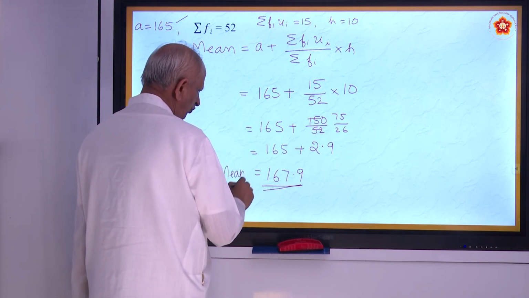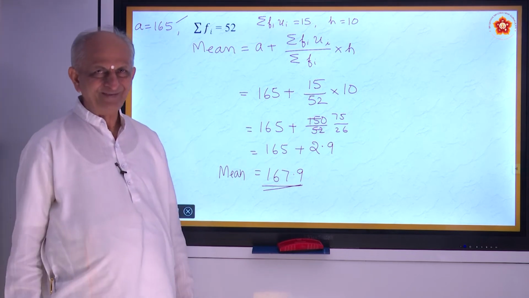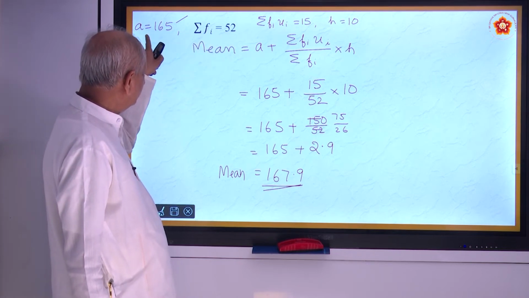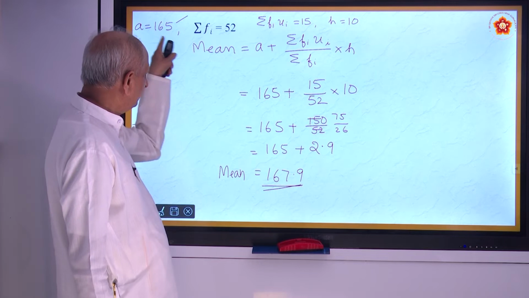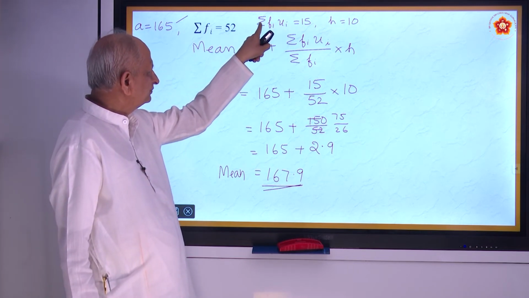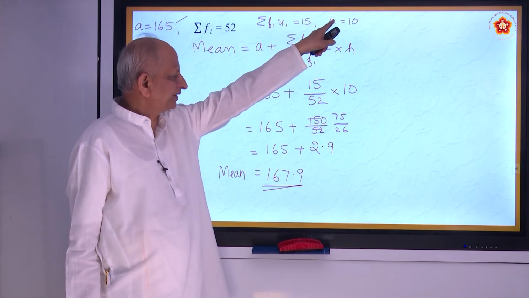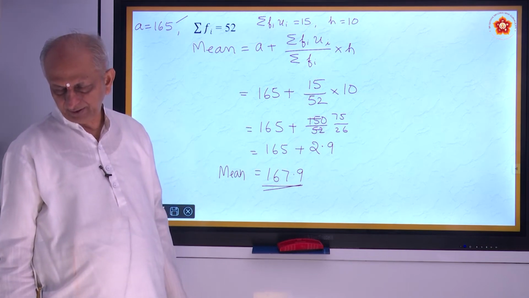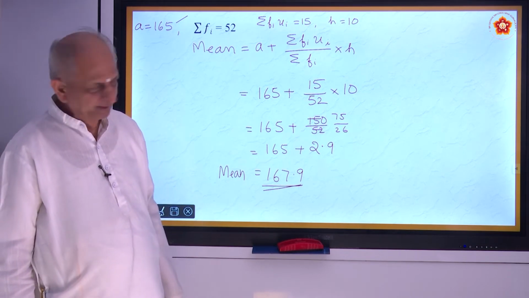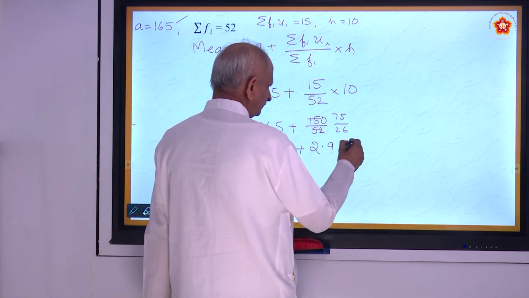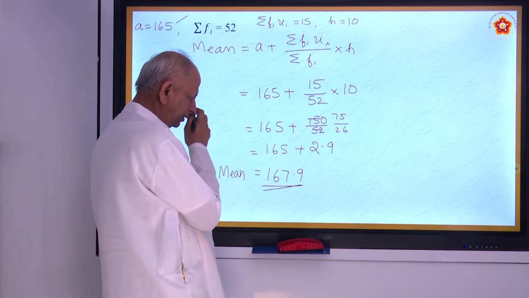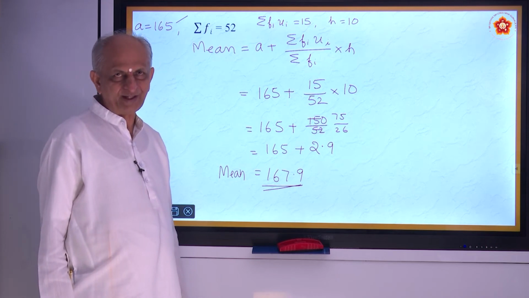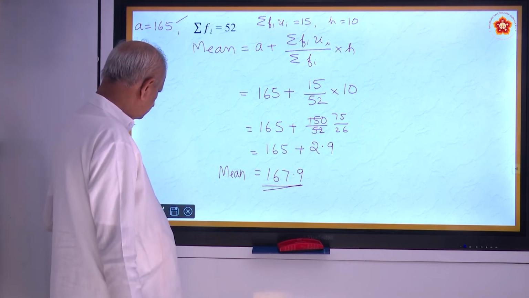So it is a 4 marks question. Can do, no? Yes. You will be given sigma Fi. You are assuming the assumed mean, finding Ui, sigma Fi into Ui, h is given. Substitute, you get approximately 167.9. 167.88 exactly you get. Approximately we will make it as 167.9. Okay. So that is the answer for the home assignment. Noted? Okay.